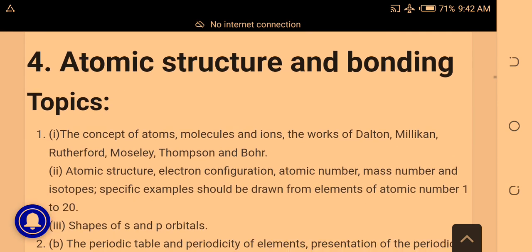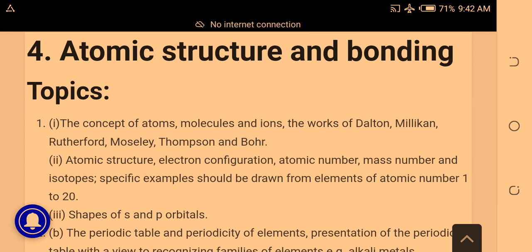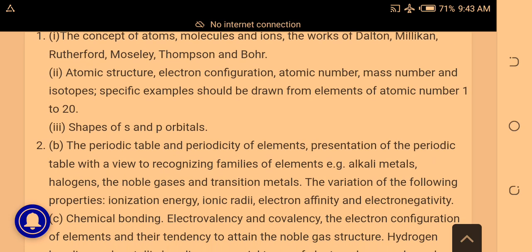Okay, the next one is atomic structure and bonding. This is a popular topic. Under it, study the concept of atoms, molecules, and ions. The works of Dalton, Millikan, Rutherford, Thomson, and Bohr. Remember, in your chemistry textbook, you will see these topics and subtopics. Then read atomic structure. Read electron configuration, atomic number, mass number, and isotopes. Specific examples should be drawn from the elements of atomic number 1 to 20. That is the first 20 elements.